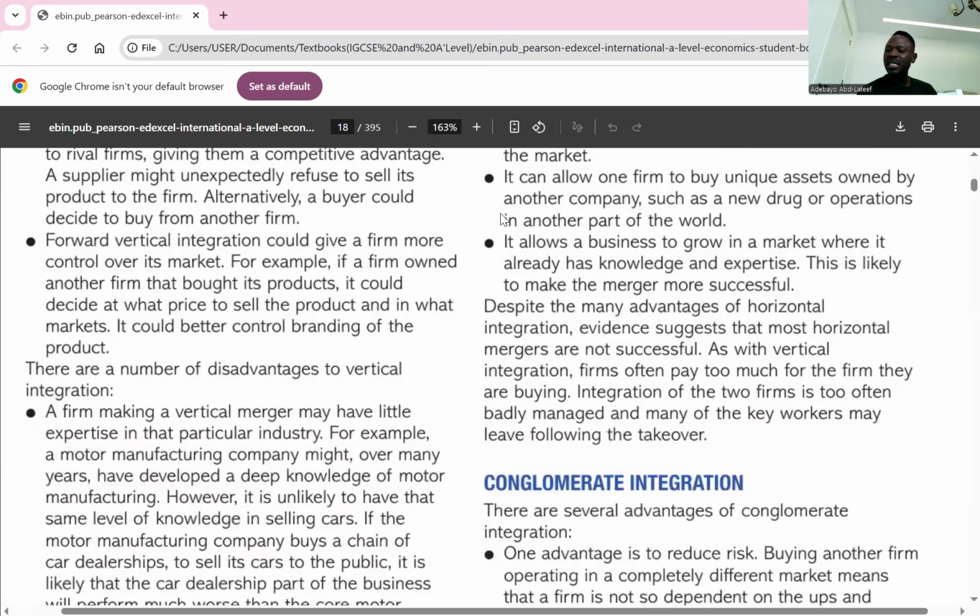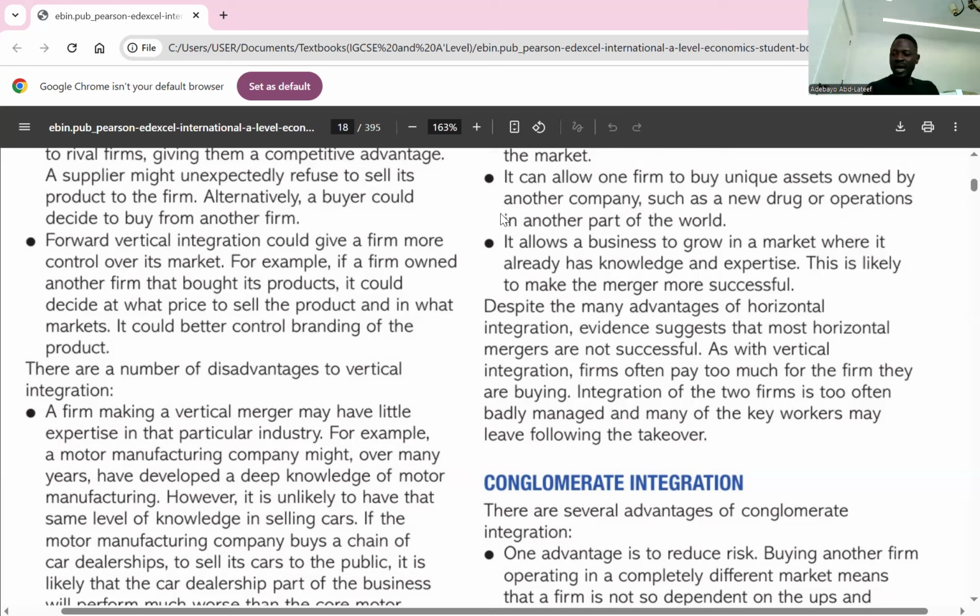The second to the last one: there can be difficulties in merging two firms together into one firm. This could be based on the cost of creating a single firm, or two firms fail to integrate and costs continue to rise. You have two firms coming together. They have different cultures and different employees. Now you want to put them together, it might be difficult. It might even take time to integrate them, and if it takes time, it takes money. That increases the cost, and that might be a business running at a loss.